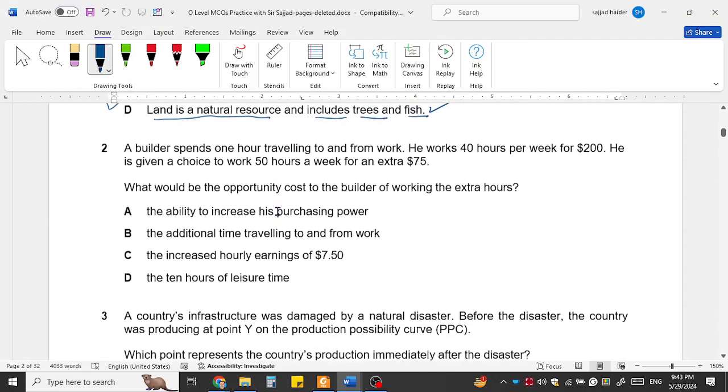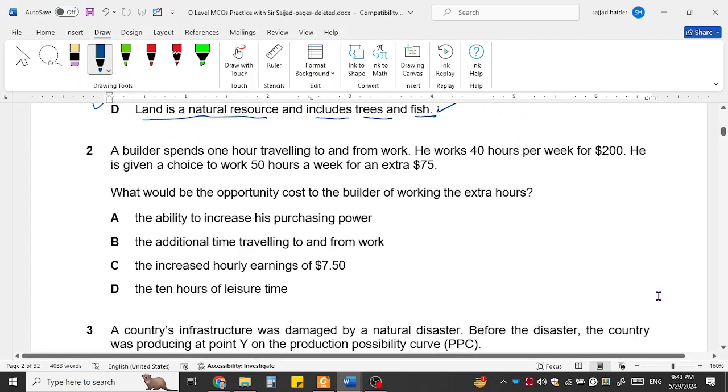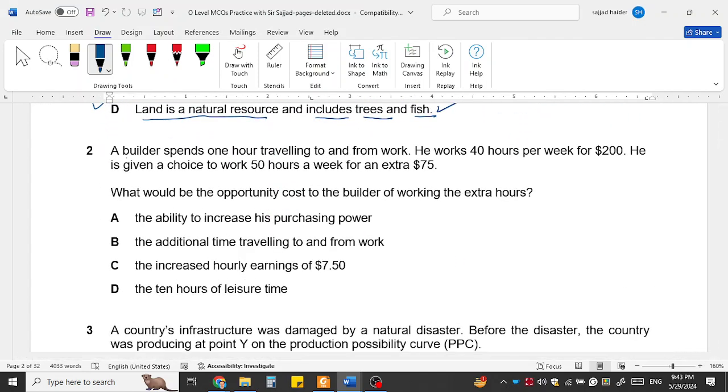Now come to question number 2. A builder spends 1 hour traveling to and from home. This is his home, and he travels to his business place, which is far away: 30 minutes to go and 30 minutes to come back.